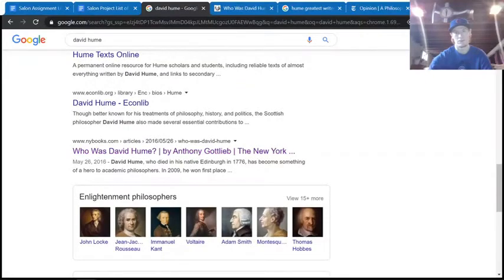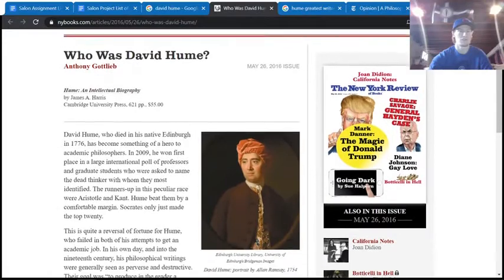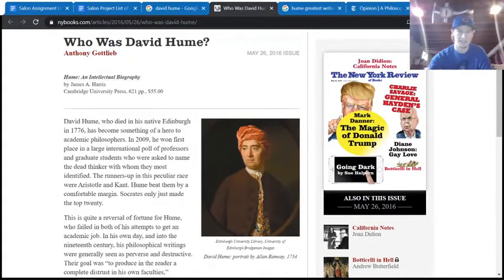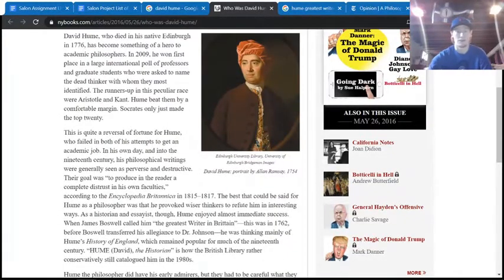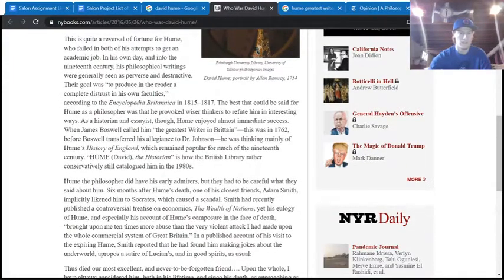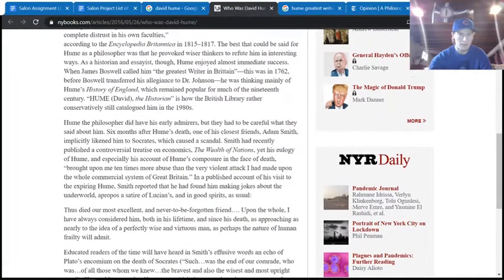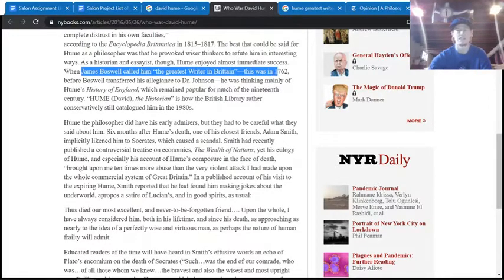Who was David Hume? I have it opened up here. All right. So I was reading through this article and was just looking for something that really stuck out to me that I didn't maybe know about David Hume. So I got to this third paragraph right here, where it says James Boswell called him the greatest writer in Britain. And this was back in 1762. All right. So that was very interesting to me.